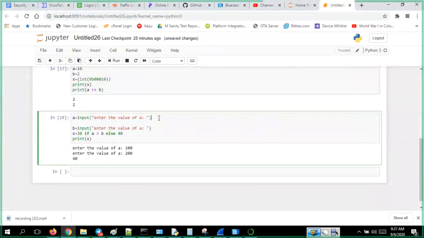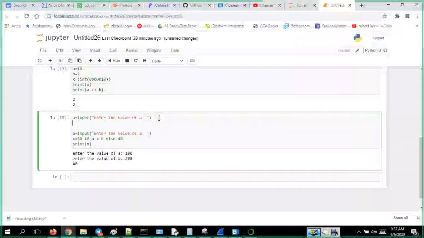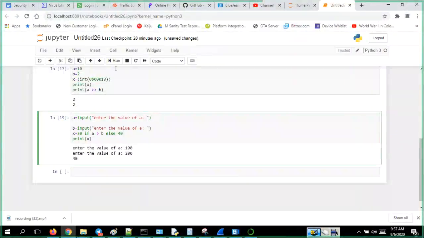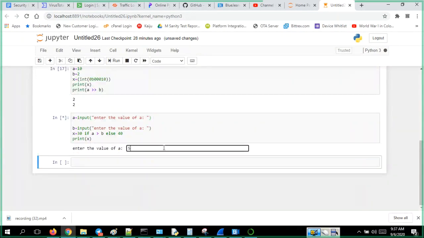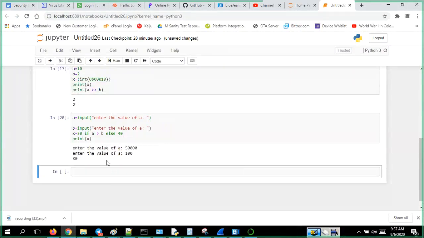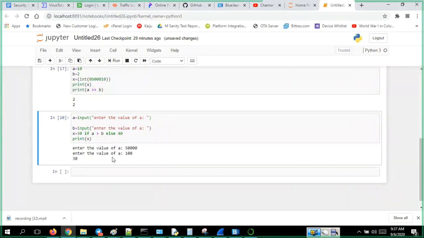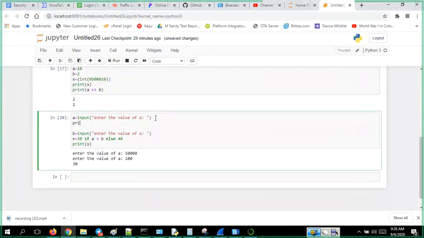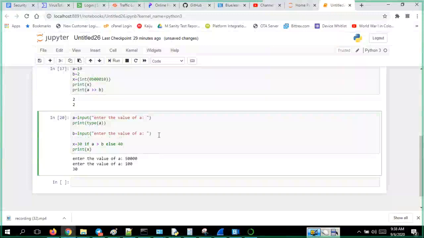What is happening here is the type of even. Even if I put A equal to 500, 5000, B equal to 100, still it will show me something different, B is equal to 30 or something like that. How is it? Print type of A, and print type of B, and now you run it.